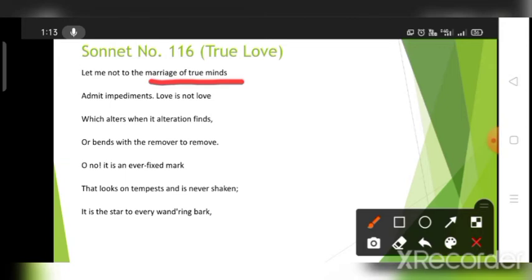With any kind of obstructions, any kind of hindrance, it definitely does not change. Love is not just a marriage, it is a marriage of true minds which does not change with coming impediments.